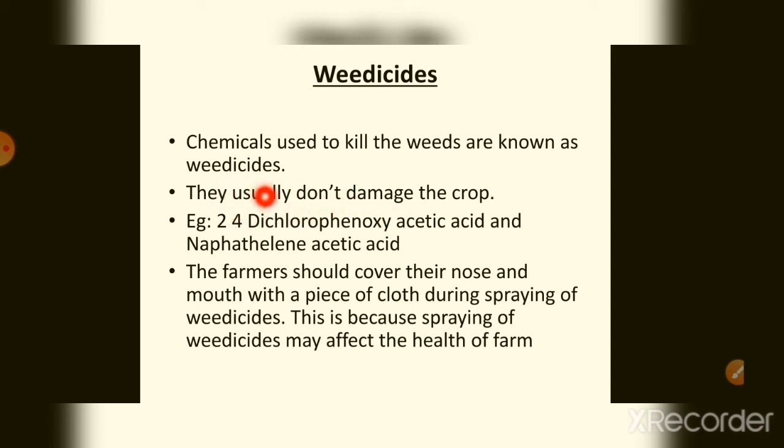They don't damage the crop. Examples are 2,4-dichlorophenoxyacetic acid and naphthalene acetic acid. There are certain precautions while using weedicides. The farmers should cover their nose and mouth with a piece of cloth, so that their health may not be affected by spraying weedicides.